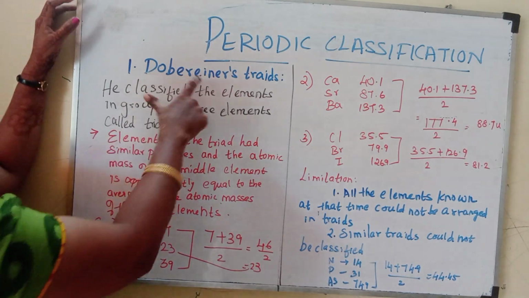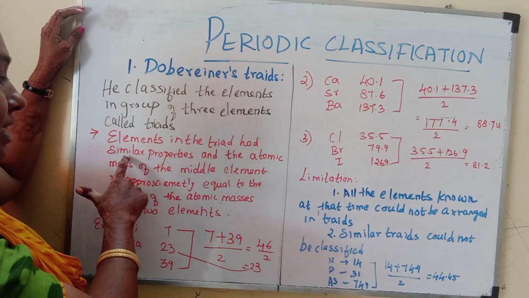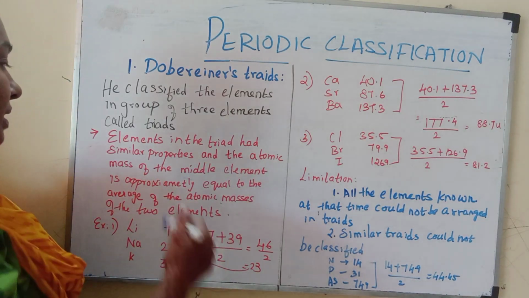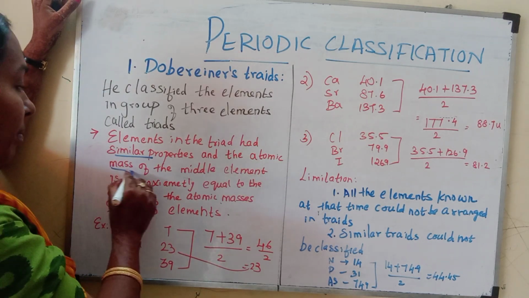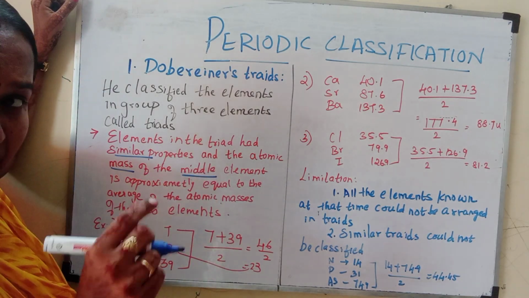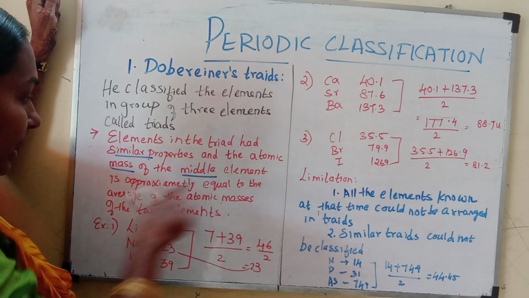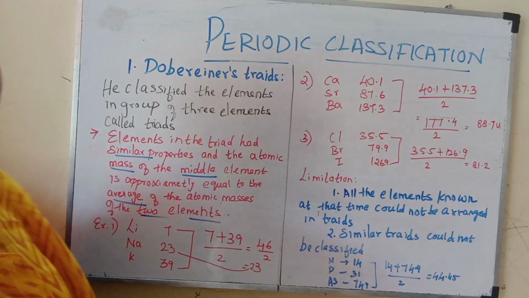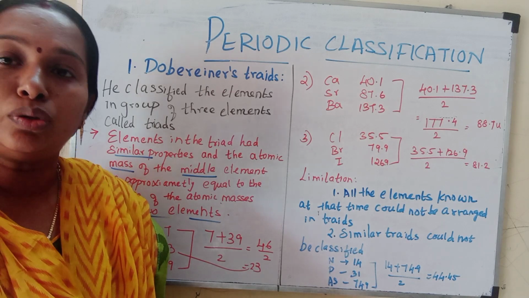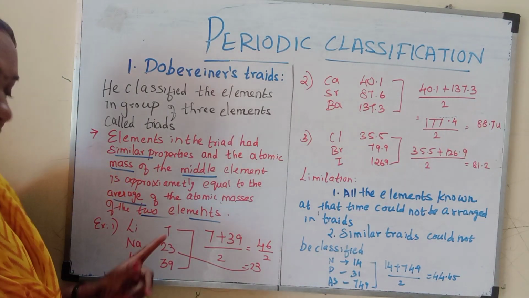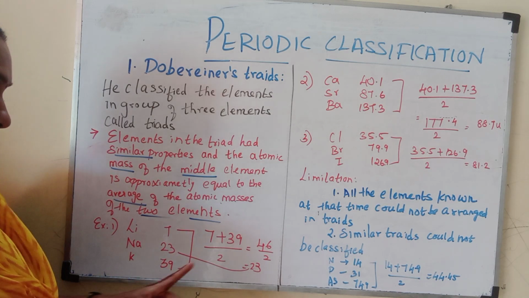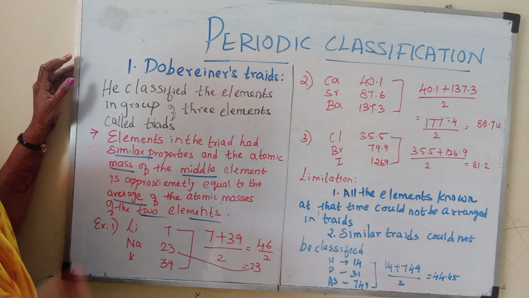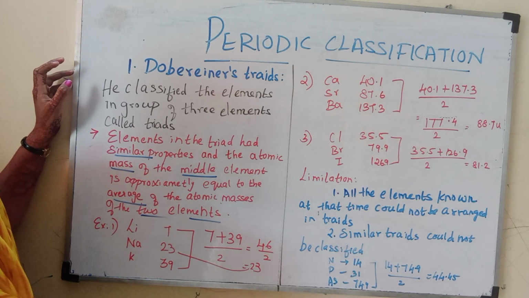So what is Doberanus law? The elements in a triad had similar properties, and the atomic mass of the middle element is approximately the average of the other 2 elements. These are all the keywords. A simple way to remember: he grouped 3 elements. If you add the first and last and divide by 2, you get the middle one. So this is what we explained in the law: the average of the first and last is exactly the middle one.